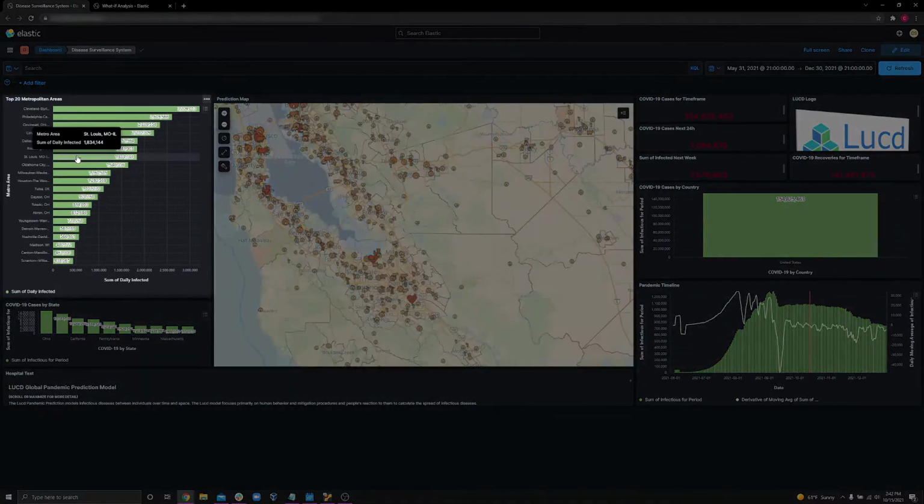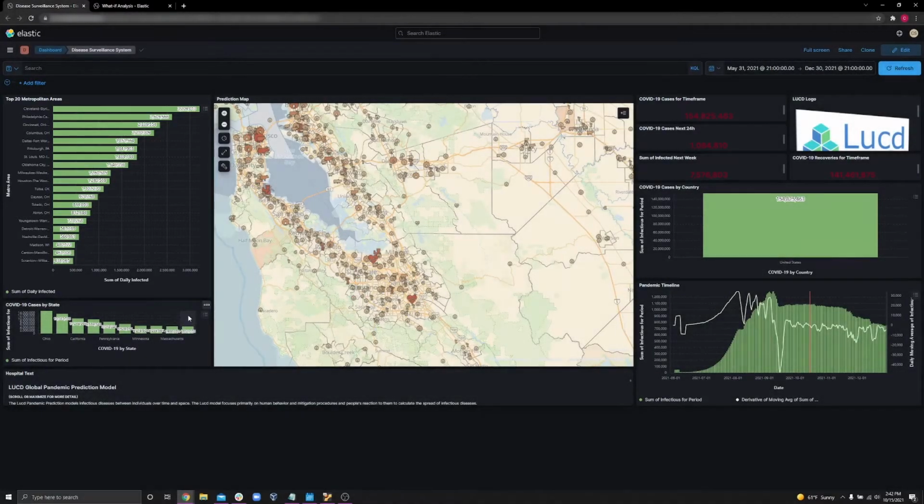This here is the top 20 metro areas. What we're looking at here is the sum of the daily infected for each MSA, or metropolitan statistical area. These are not to be confused with cities. This could be something like the Seattle, Tacoma and Bellevue area, as opposed to Seattle, Bellevue or Tacoma separately. They're also referred to as core-based statistical areas, or CBSAs. What's more, you can hover over any element to see a little bit better what the actual number is.